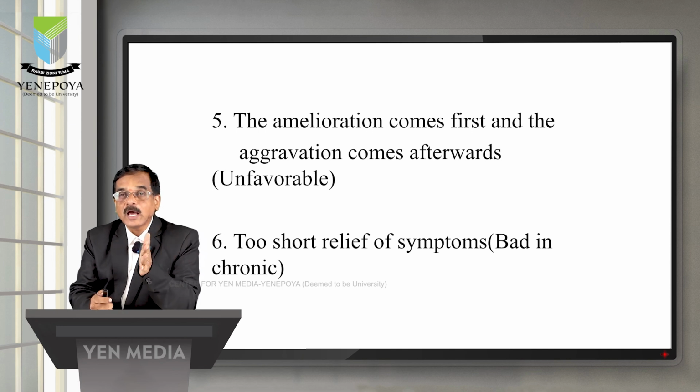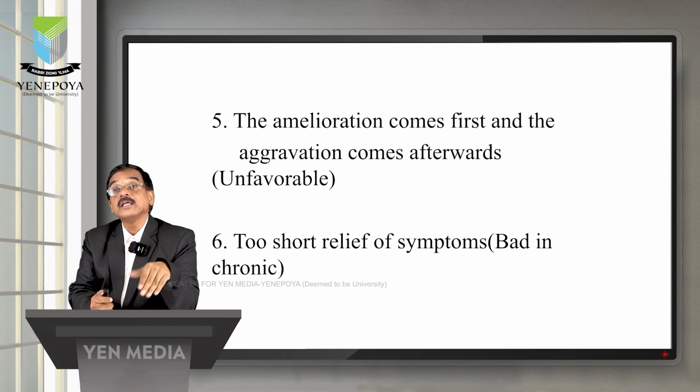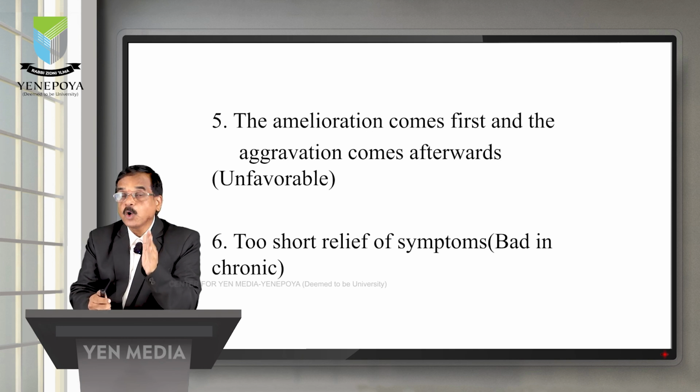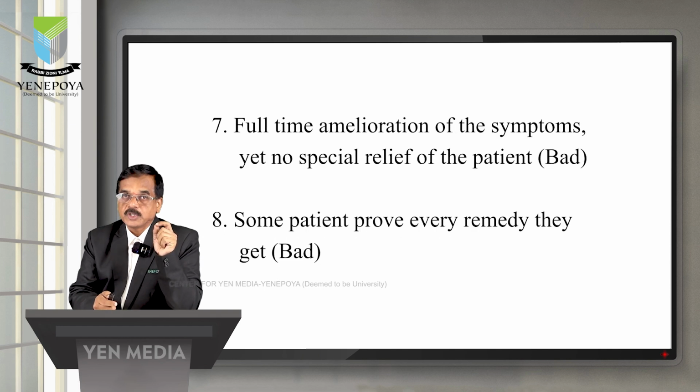So this should not happen. Relief at the beginning, the patient is finding relief, but afterwards intensified symptoms along with new symptoms appear, which is bad in a chronic case. So take the case correctly and prescribe the medicine accordingly. Consider whatever the patient is telling you, and then prescribe the medicine as per the totality of the patient's disease condition. Okay, this comes under the 6th observation of the patient.